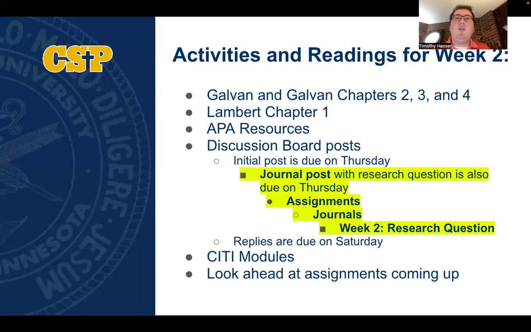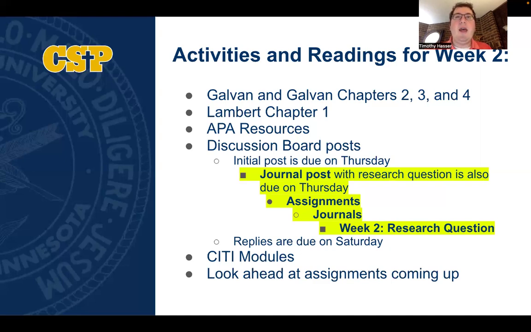And so as you are searching for studies for your papers in this course, you really want to locate journal articles that are recent. And so this means that you should include studies that are no more than 7 to 10 years old, unless you are including a landmark study.